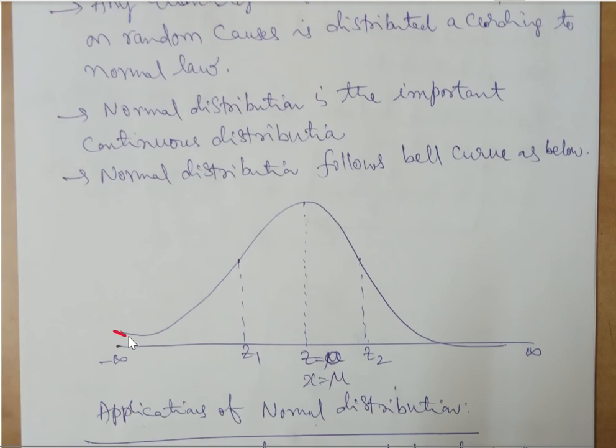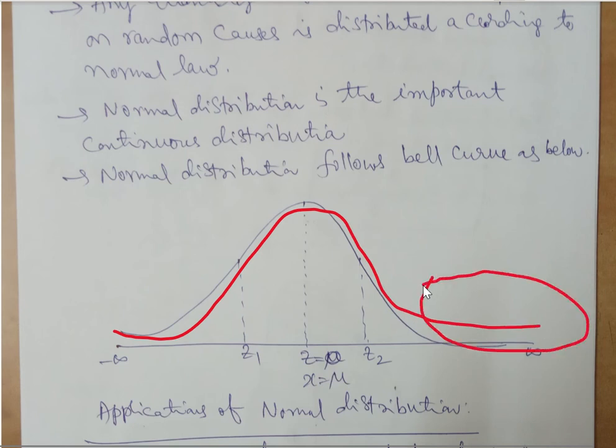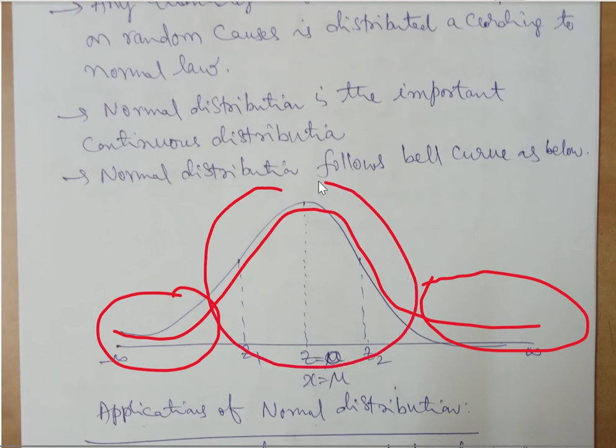So normal distribution, when you hear the word normal, we remember the bell curve, a curve of this nature. We call this a bell curve. The extremes, on the right side and on the left side, are normally very small quantities and they will be neglected. The important one is the middle portion, which is a very huge area, and that is going to help us in finding the solution for the given problem if the problem is distributed using normal distribution.